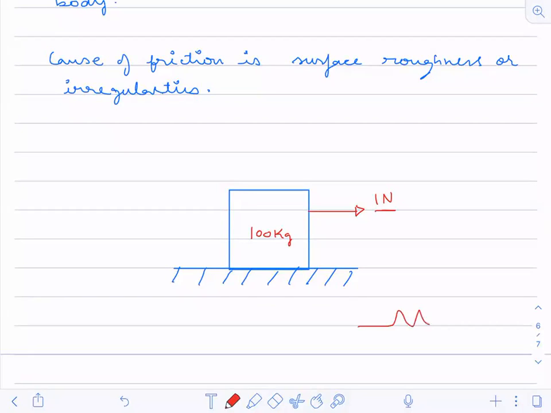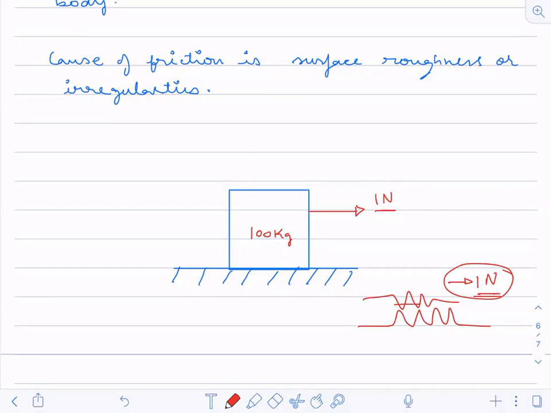That the irregularity between the surface and the block cannot be overcome by 1 Newton of force. This block cannot come out of that irregularity. So 1 Newton is not enough for this block to move. Why? Because this irregularity is much stronger than the force you are giving, than the energy you are putting in. That's why it is not able to move.